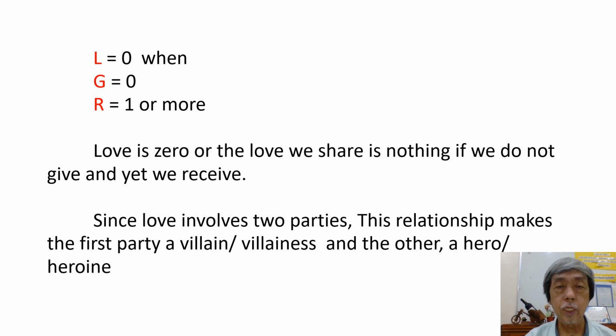L is equal to 0 when G equals 0 and R is equal to 1 or more. Love is 0, or the love we share is nothing, if we do not give and yet we receive. Since love involves two parties, this relationship makes the first party a villain or a villainess, and the other a hero or a heroine.